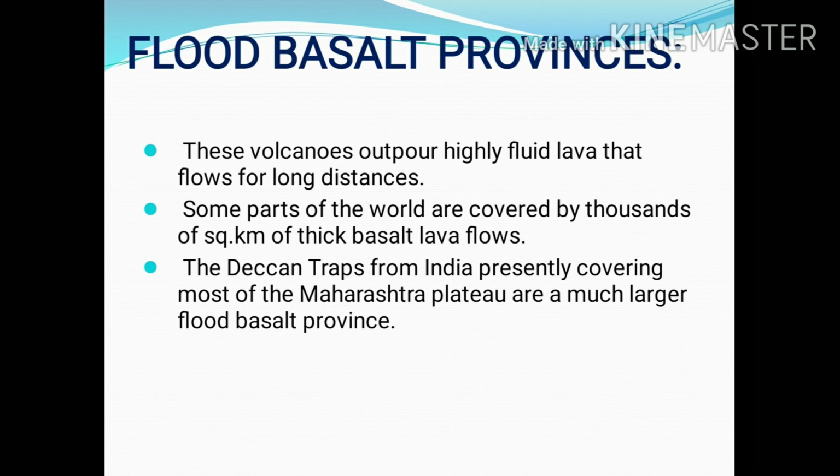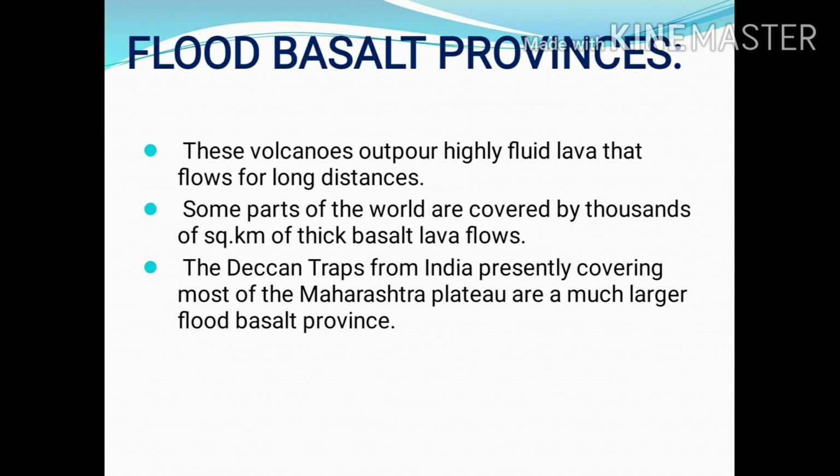Some parts of the world are covered by thousands of square kilometers of thick basalt lava flows. In India, the Deccan Traps, presently covering most of the Maharashtra plateau, are a much larger flood basalt province. That means during flood basalt provinces, the Deccan Traps of India were formed, because of the lava that comes out during these types of volcanoes.